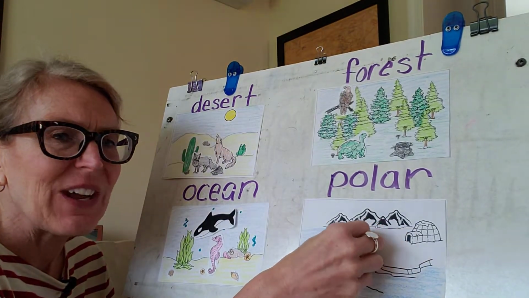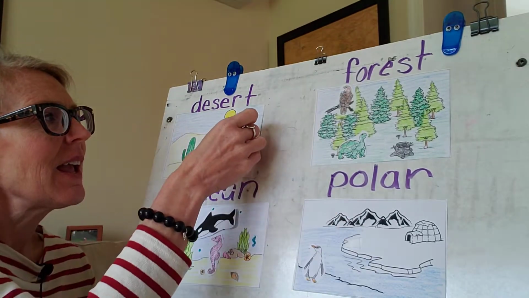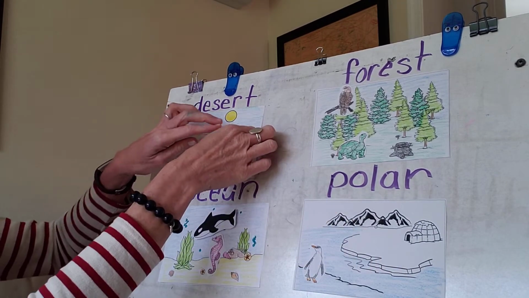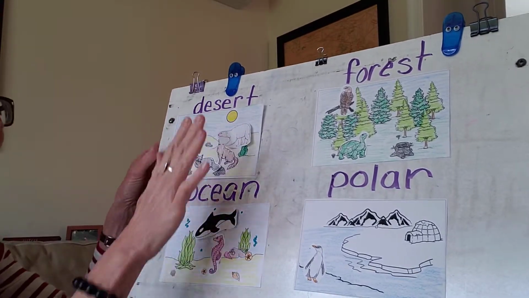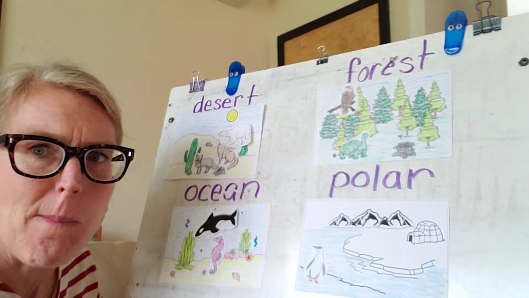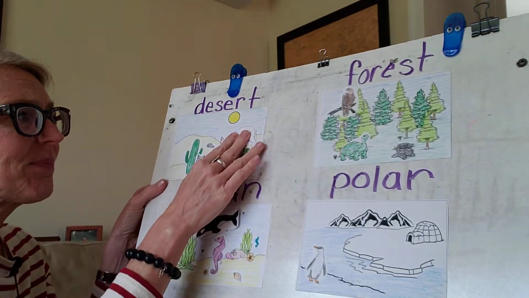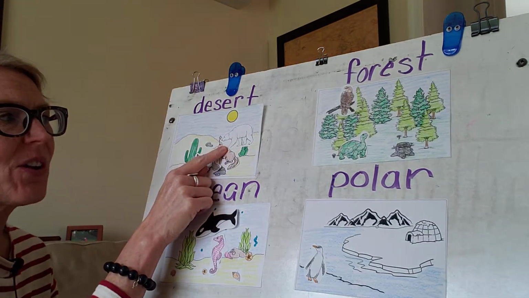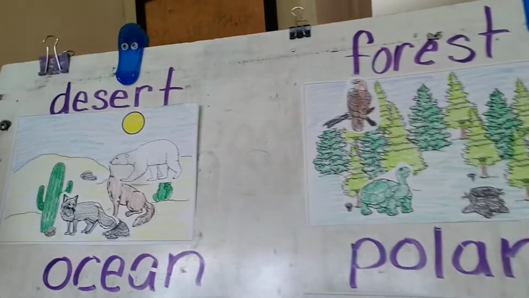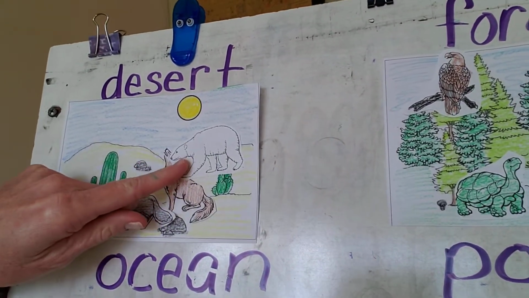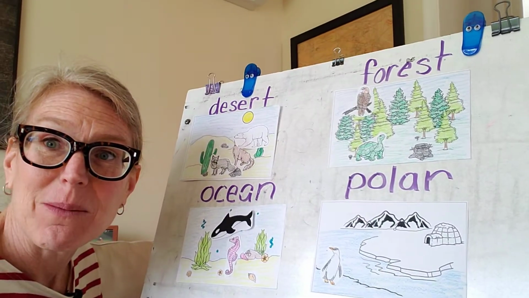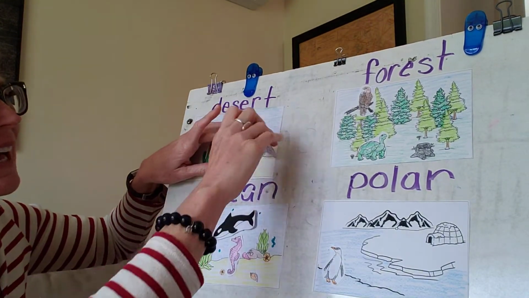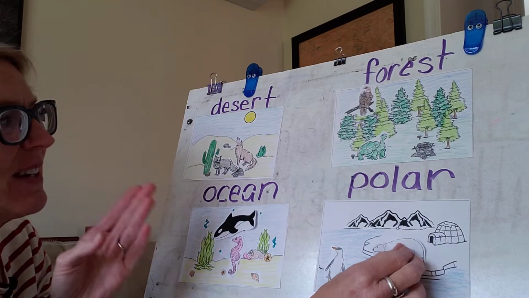What would happen if I took the polar bear and put him in, I lost my tape here. If I took the polar bear and put him in the desert, would that work for the polar bear? All of a sudden, that blubber would make him very hot. But if you look also, does he kind of stick out in that region? He does. He doesn't blend in at all. Could that make him easy to catch? Yes, it would. Okay, so the polar bear would not do well in that region, right?